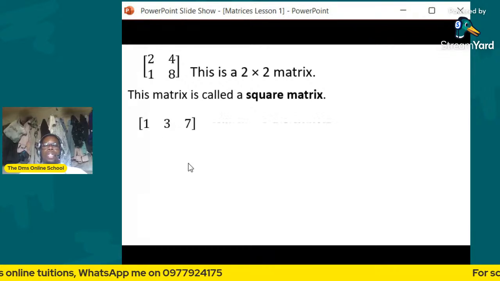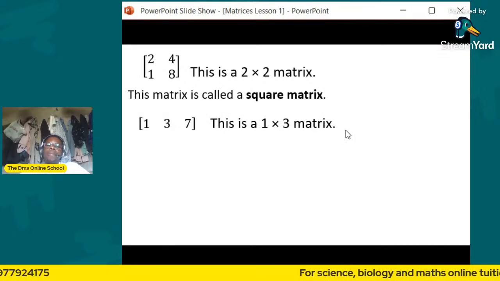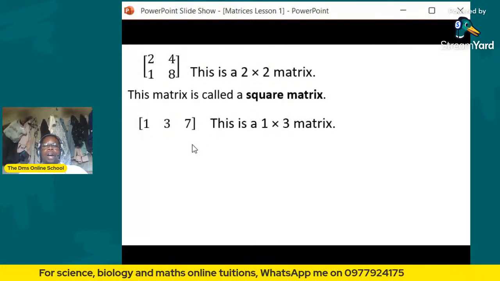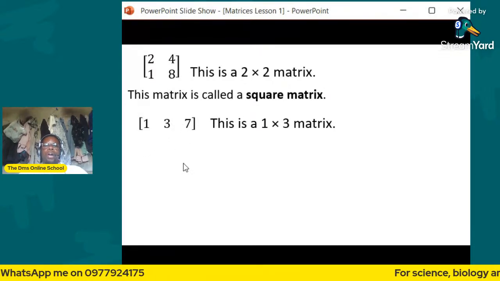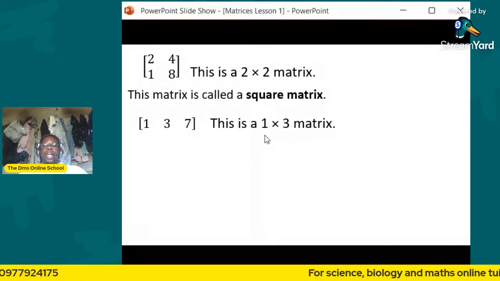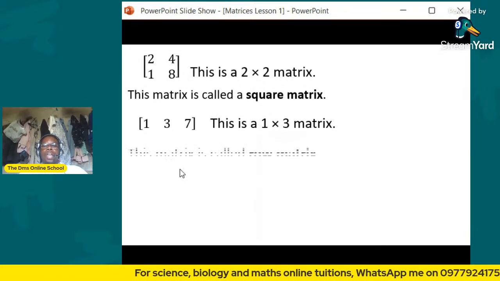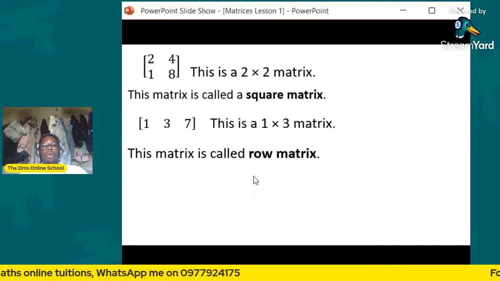This one is read as a 1 by 3 matrix. Why is it read as a 1 by 3 matrix? Because it has one row, as you can see, and how many columns? 1, 2, 3. So three columns and one row, so it will be read as a 1 by 3 matrix. Since it has one row, it is called a row matrix. This one is called a row matrix because it has one row.